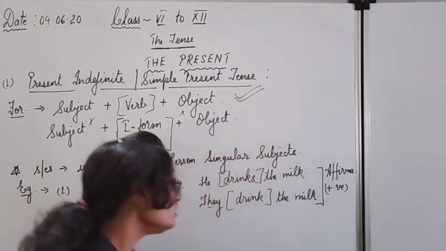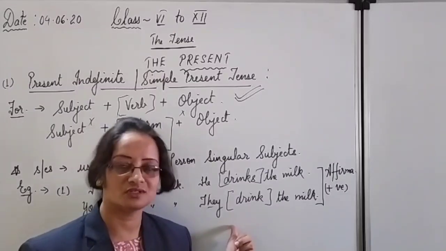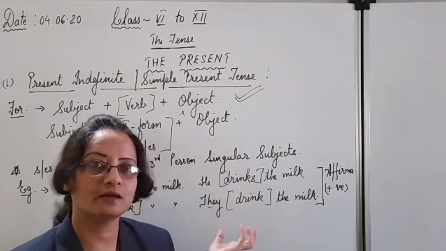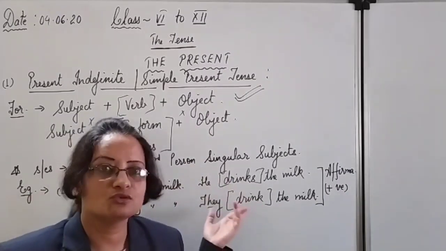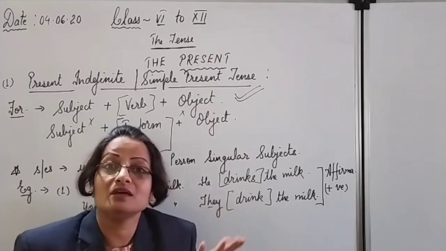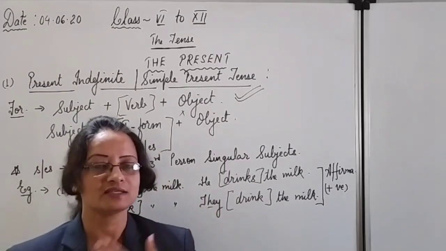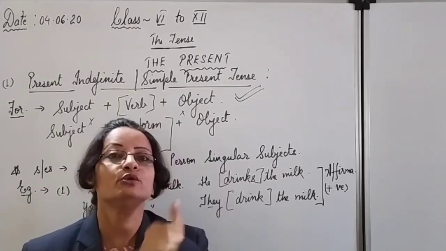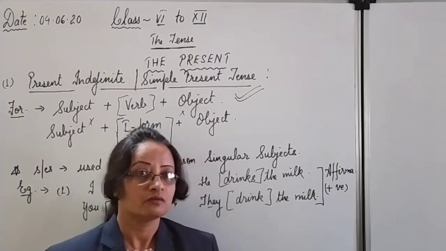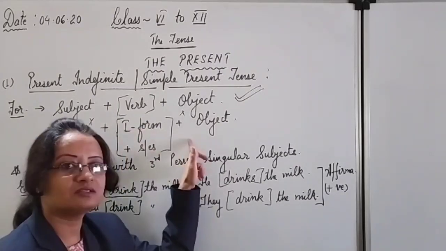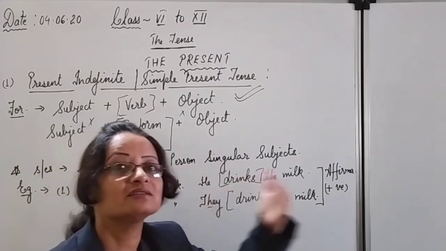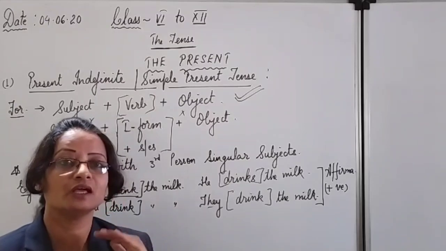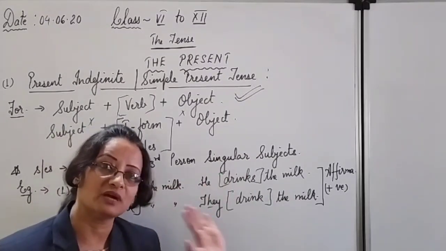Okay. Now when do we use it? The question arises, when to use this tense? While writing, you will get a question in the exam to change this sentence into simple present, so you will be able to change it now. But while speaking, when to use it? There are 12 tenses. As I am speaking now, I am using different types of tenses, but you should know when to use this simple present in practical life while speaking. So we use this present simple tense to make plans in the near future, or for things which are regularly going on every time as it is.